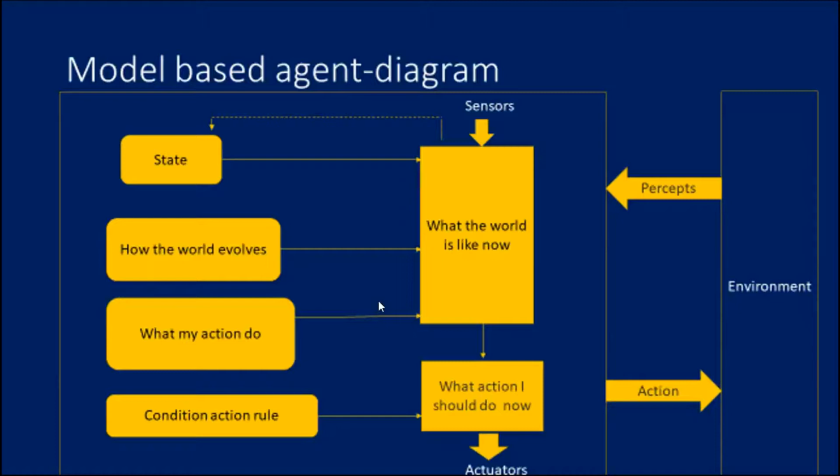The condition action rule depends on the percept history. So what is the previous history going to be? Based on that percept history, it depends upon the condition action rule. It plays the action through actuators, and through actuators the action is played in the environment. So this is the model based agent.